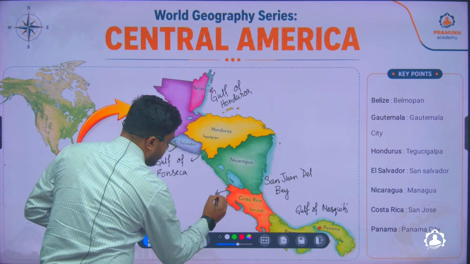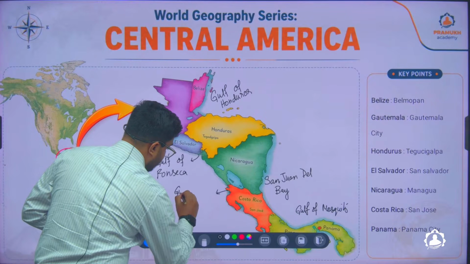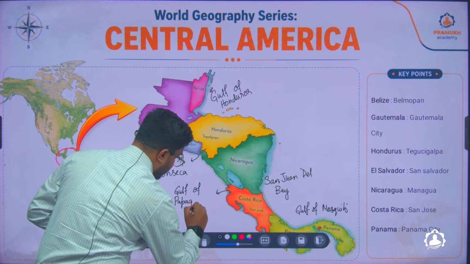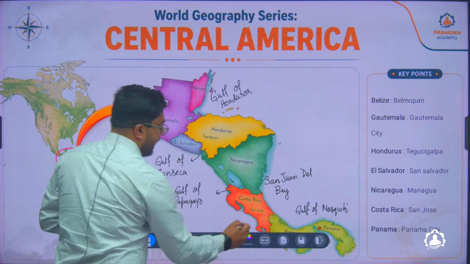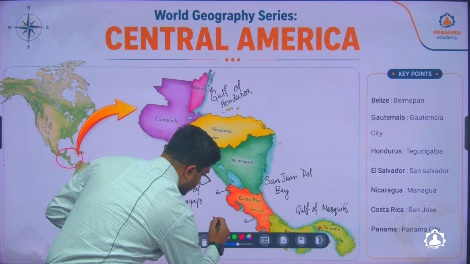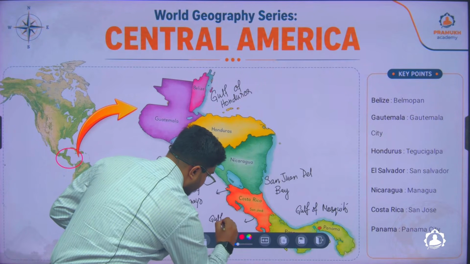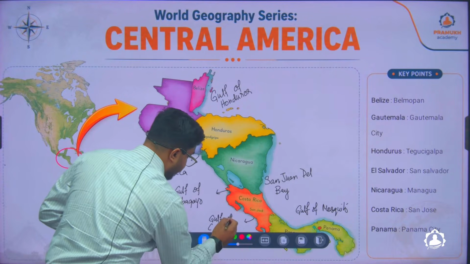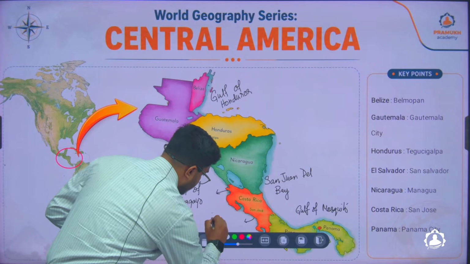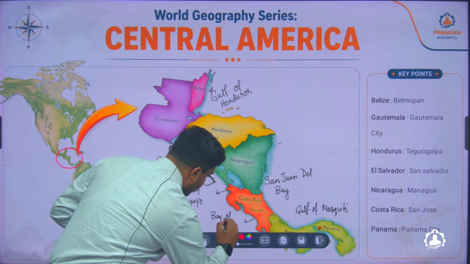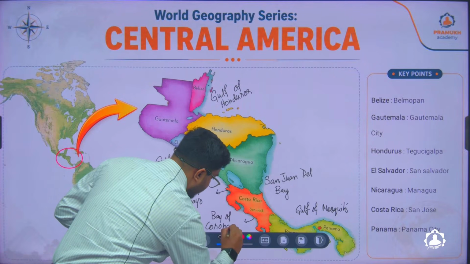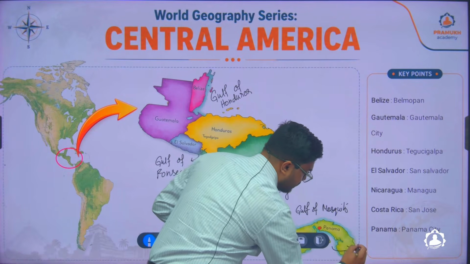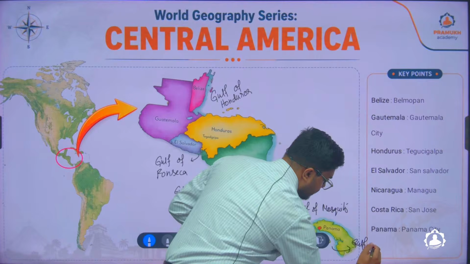This region is called the Gulf of Papagayo, and this region is called the Gulf of, this is not a gulf, this is a bay, Bay of Coronado. And in this region of Panama you'll find the Gulf of Panama.